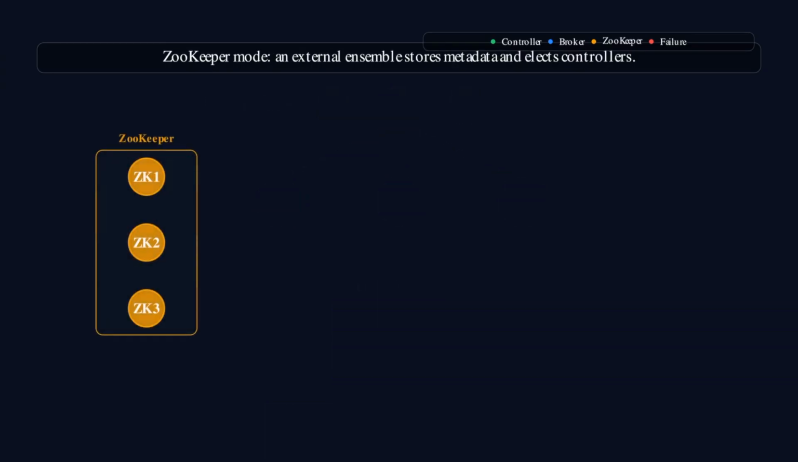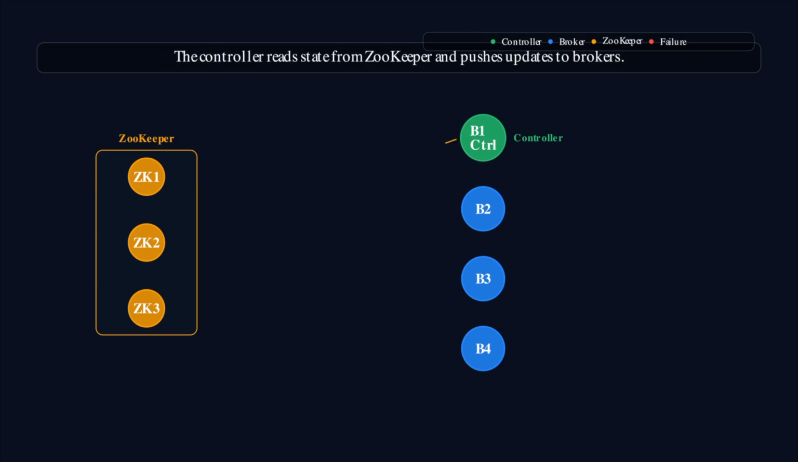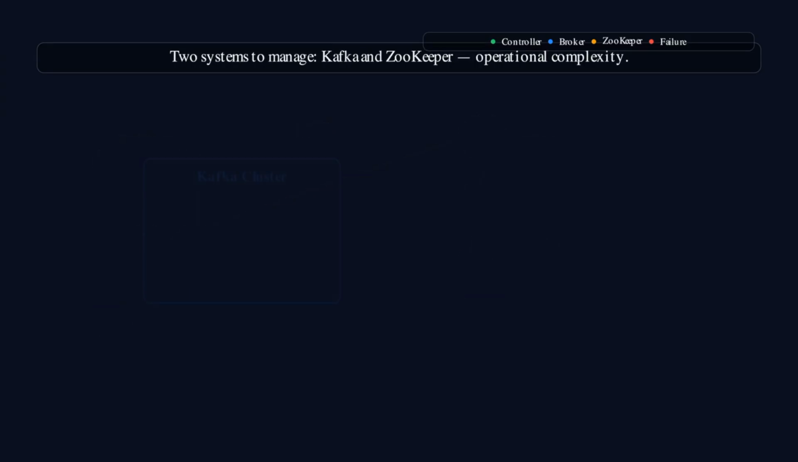In ZooKeeper mode, Kafka brokers relied on an external ZooKeeper ensemble, typically 3 or 5 nodes, to store all metadata and manage controller elections. One Kafka broker would be elected as the controller, the central coordinator responsible for making key decisions about the cluster. But this controller got its state information from ZooKeeper, making ZooKeeper the true authority. Every topic creation, partition reassignment, and leader election flowed through ZooKeeper first.